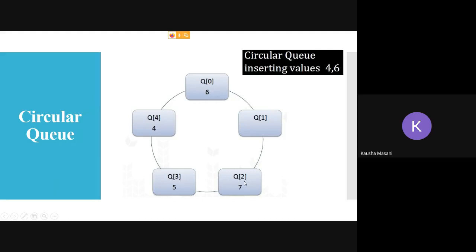Why? Because front is at index value 2. So you can come to know that index 0 has empty space, so it can easily go for the NQ operation again. Your rear will get reset to 0. So rear is now pointing at 0, and it is going to do the NQ operation by adding 6. So now rear is at 0, front is at 2. Clear? This example? Any doubt in this example?